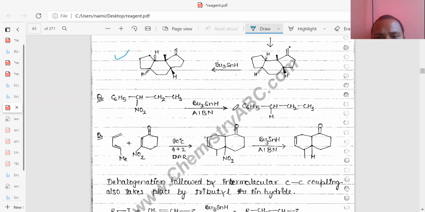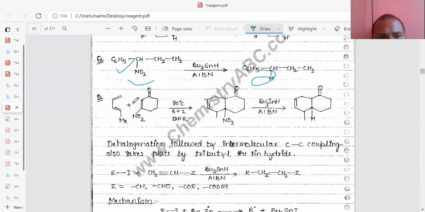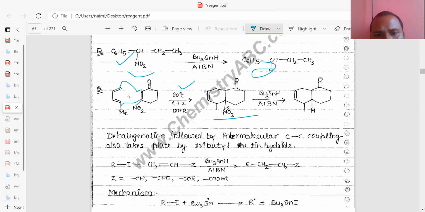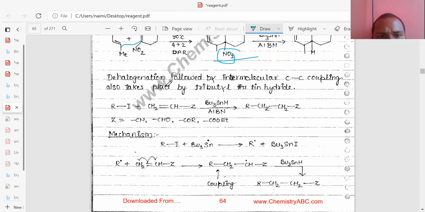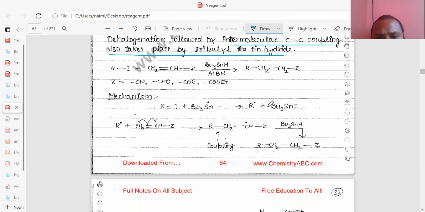Similarly, you can see this one, NO2 is converted to hydrogen, replaced by hydrogen. And this is a Diels-Alder type reaction. First of all, the cycloaddition Diels-Alder reaction takes place forming this one, and after that NO2 is replaced by hydrogen. Dehalogenation followed by intermolecular C-C coupling also takes place by tributyltin hydride. So RCH2CH2 formation takes place.